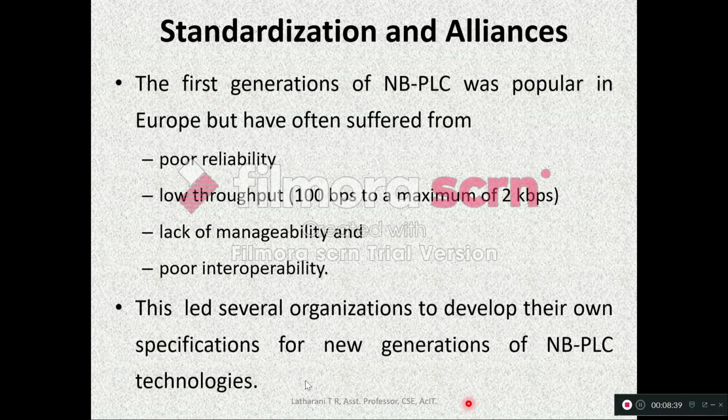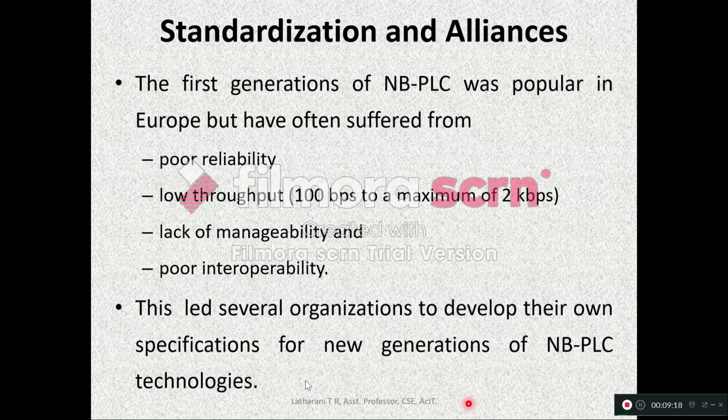So next, let us see the standardization and alliance of NBPLC. The first generation of NBPLC was popular in Europe, but it has drawbacks like poor reliability, low throughput of 100 bits per second to a maximum of 2 kilobits per second, lack of manageability and poor interoperability. So these were the drawbacks of NBPLC first generation, which was used in Europe.